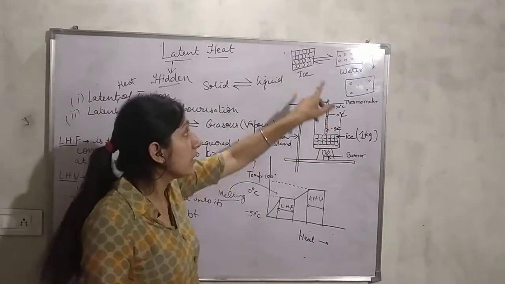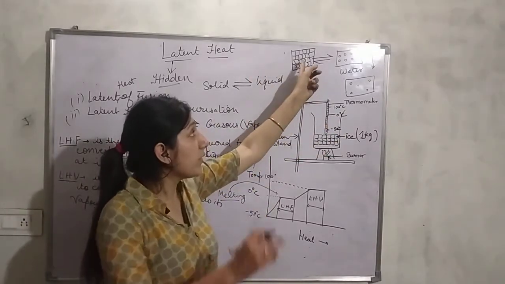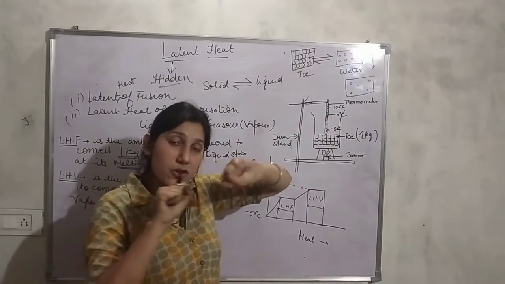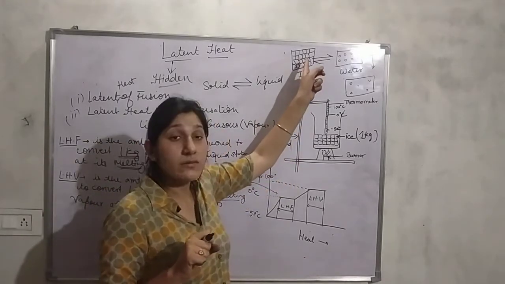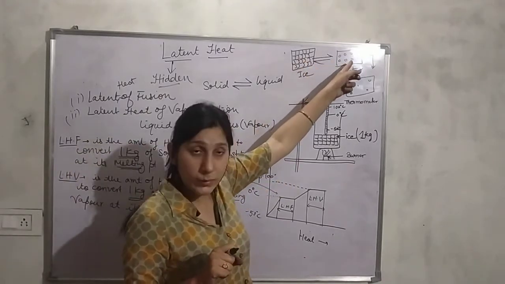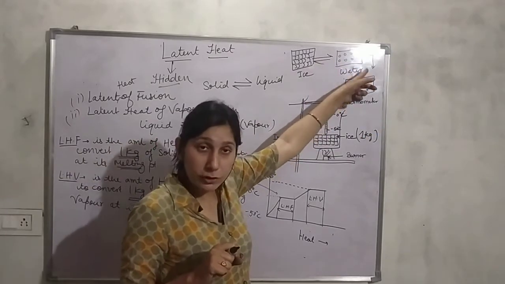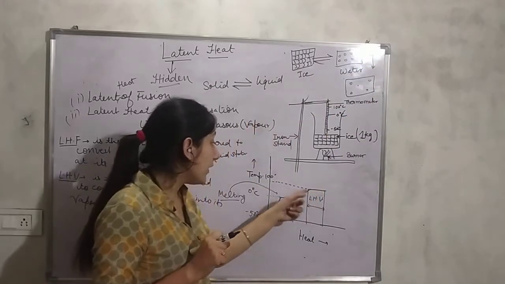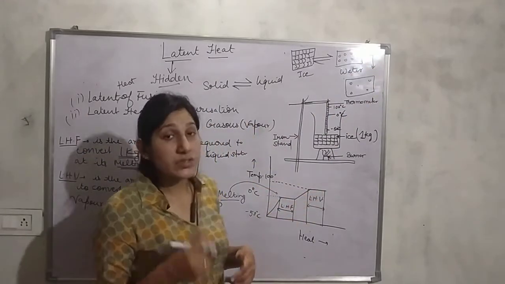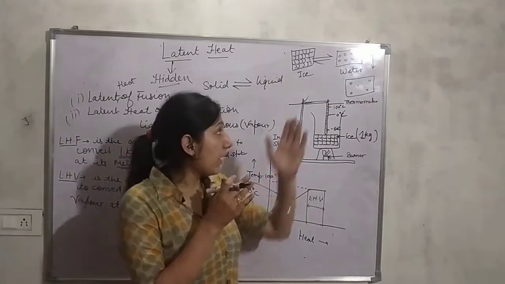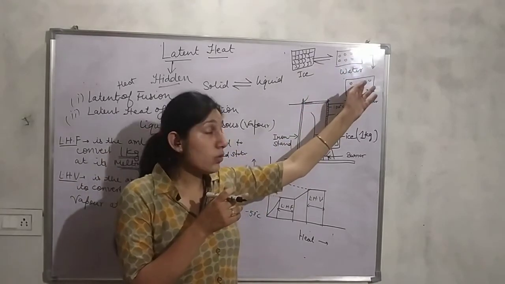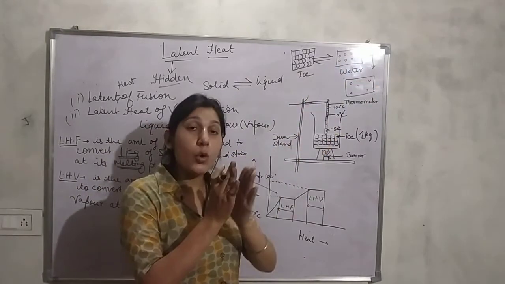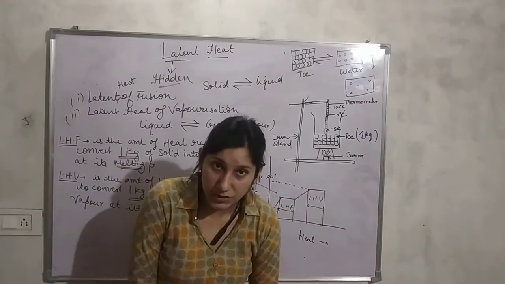The heat given is first used up in breaking the bonds of ice to convert it from solid state into liquid state, which is the latent heat of fusion. And at the boiling point of water, it is used up in converting the particles of liquid state into gaseous form and overcoming the force of attraction.